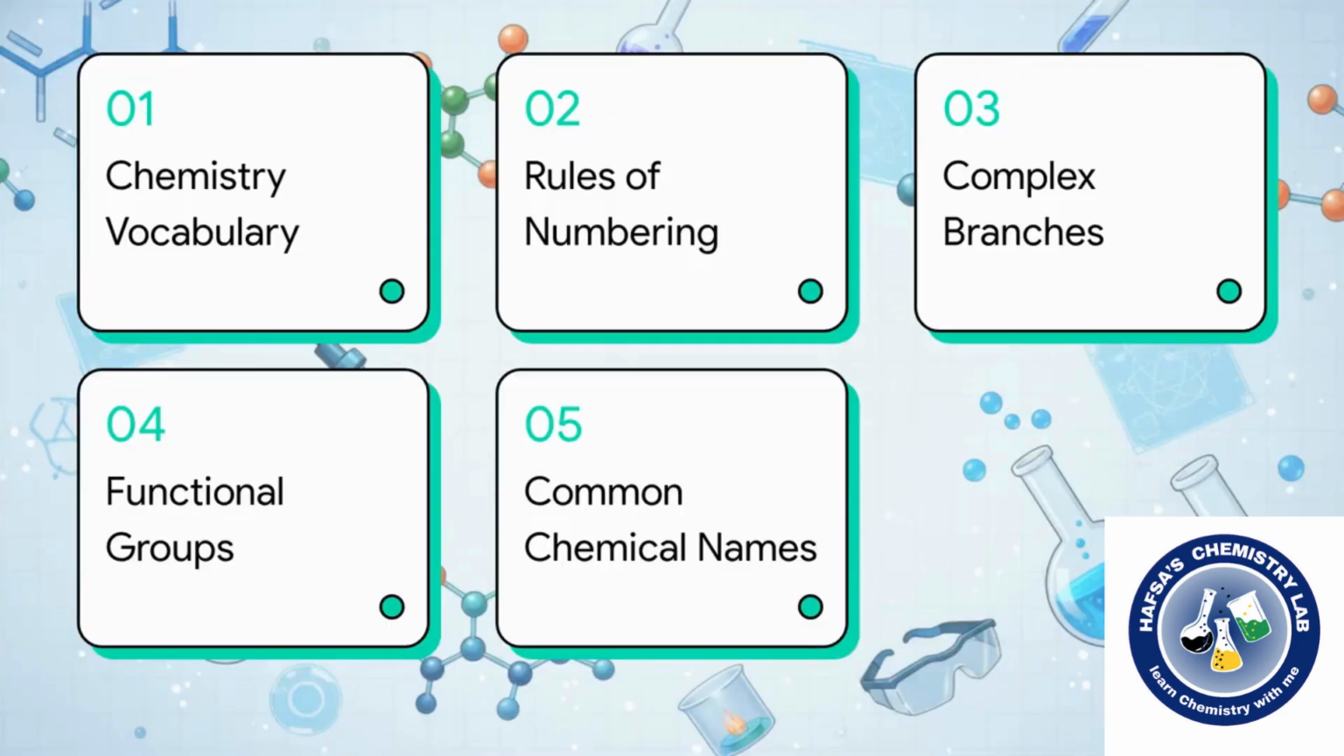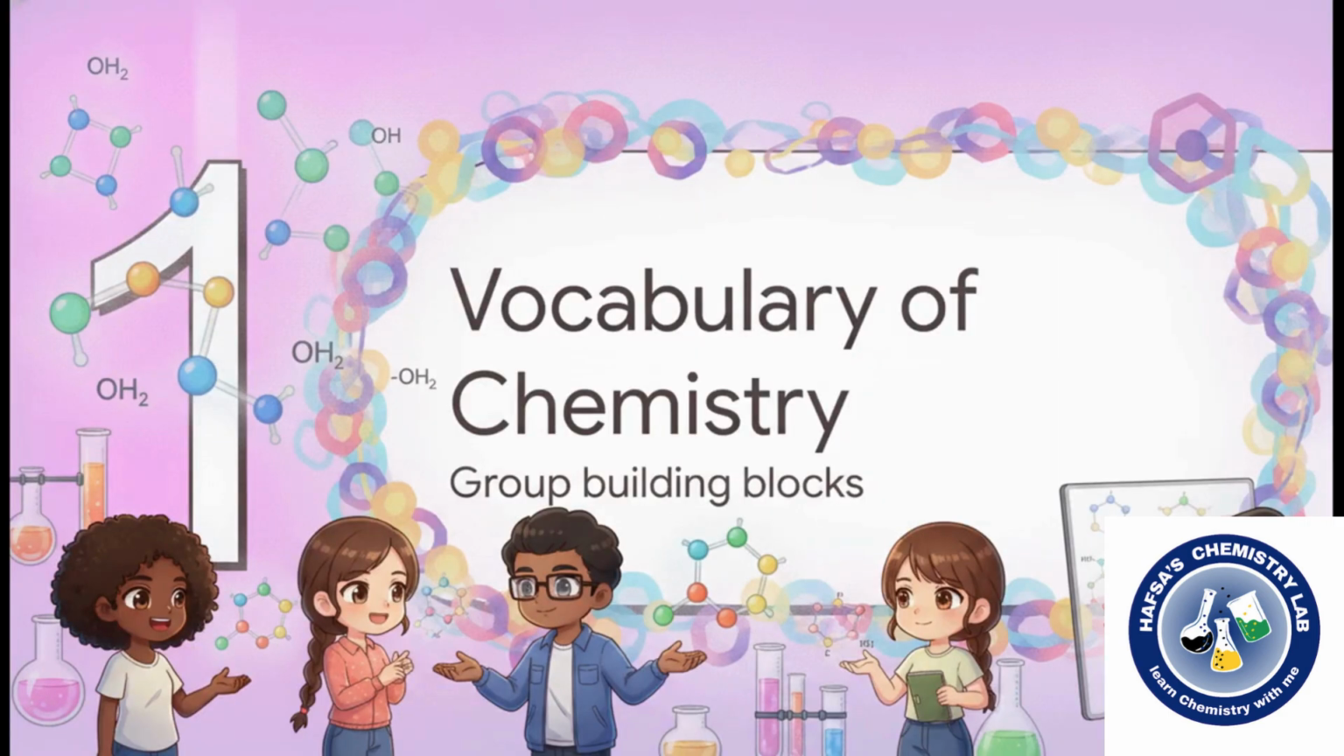So here is our roadmap for today. First, we'll cover the vocabulary of chemistry. Second, the rules of numbering. Third, dealing with complex branches. Fourth, the functional group hierarchy. And finally, decoding common chemical names. Don't worry if this sounds like a dense rulebook. I promise it's highly navigable, and we're going to build it from basic vocabulary all the way up to complex sentences. All right, let's jump straight into Section 1, the vocabulary of chemistry.